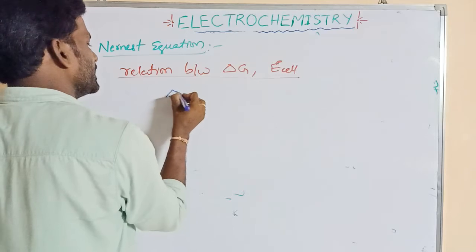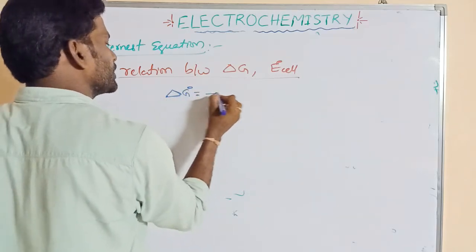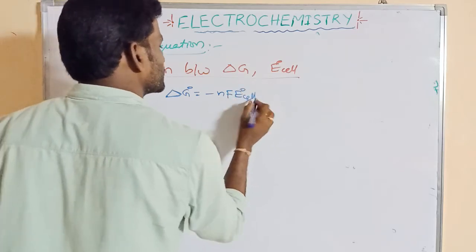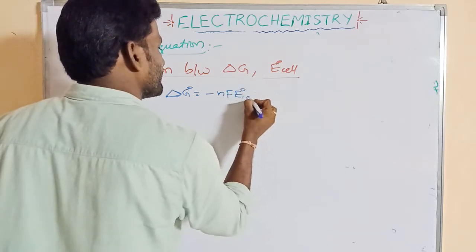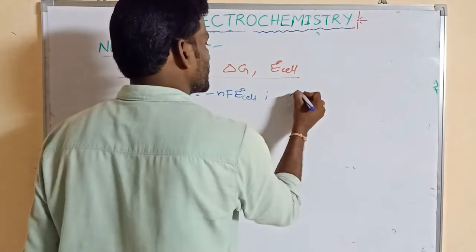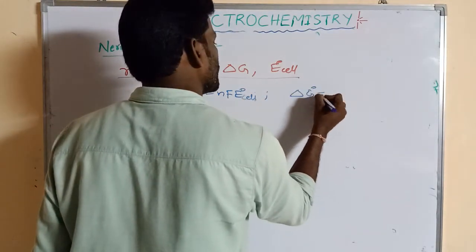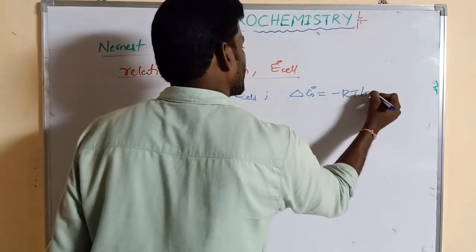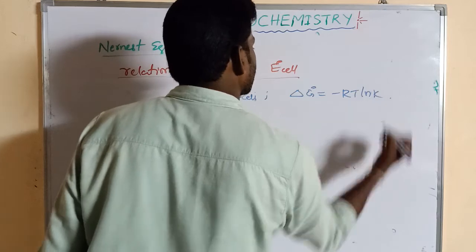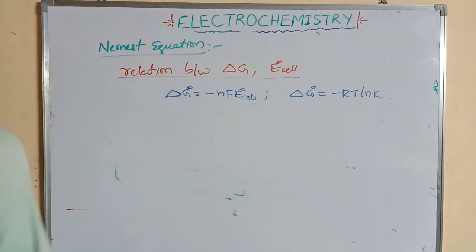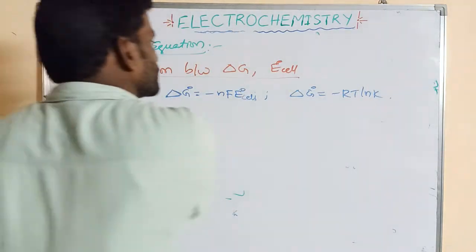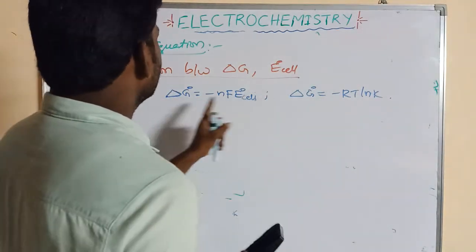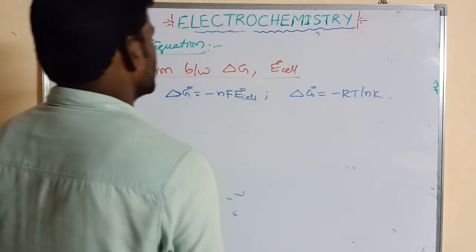Delta G naught is equal to minus nF E naught cell. So this is one formula. Another one is delta G naught is equal to minus RT ln K. So this is the relation between delta G and E naught.